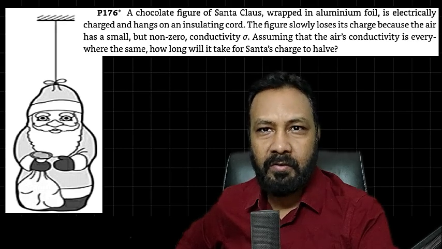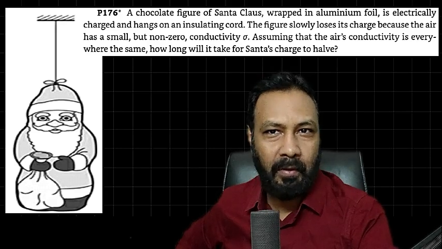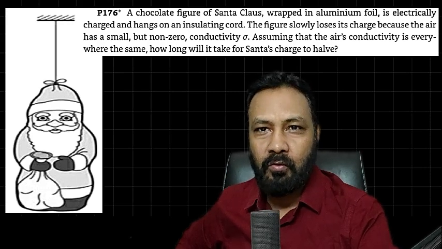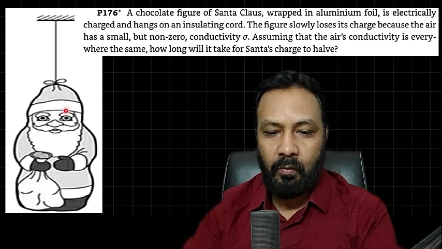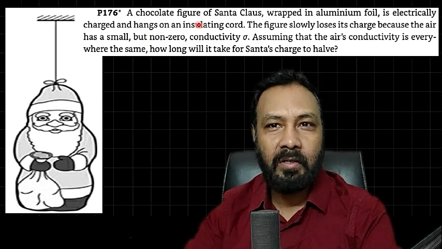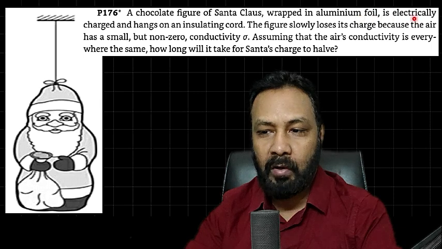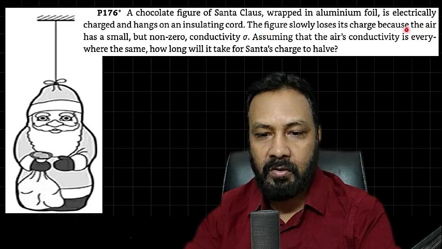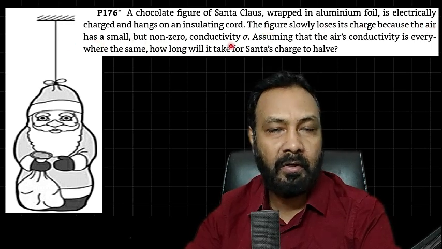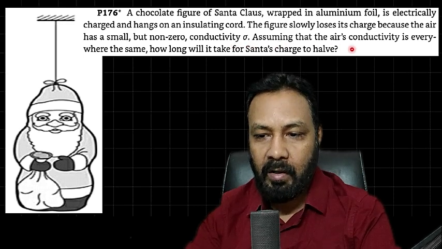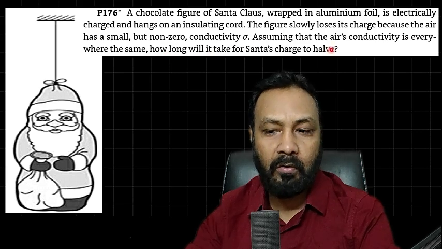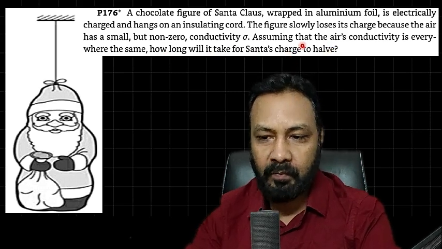In this video, I am going to discuss a very beautiful problem of electrodynamics, simple yet conceptual, from 200 more puzzling physics problems. So here is the question. A chocolate figure of Santa Claus wrapped in aluminum foil is electrically charged and hangs on an insulating cord. The figure slowly loses its charge because the air has a small but non-zero conductivity sigma. Assuming that the air's conductivity is everywhere the same, how long will it take for the Santa's charge to halve?